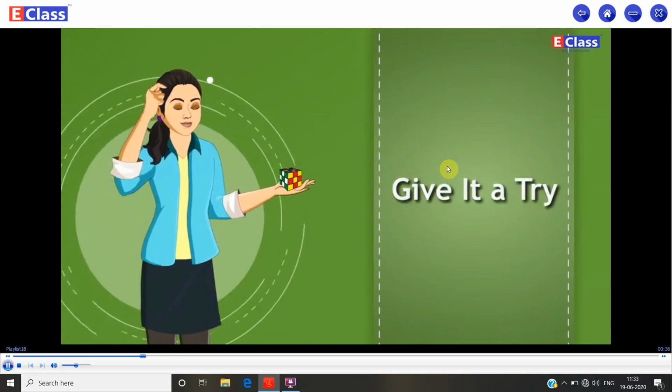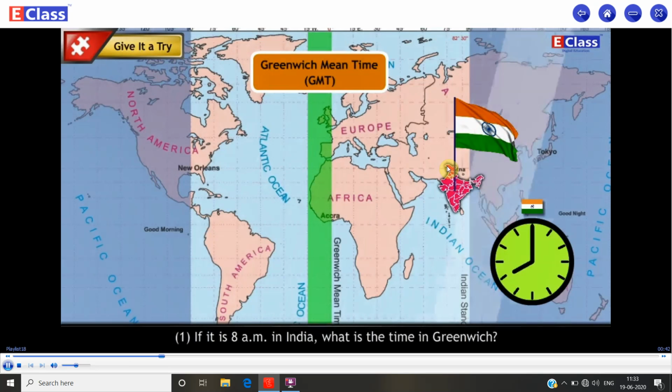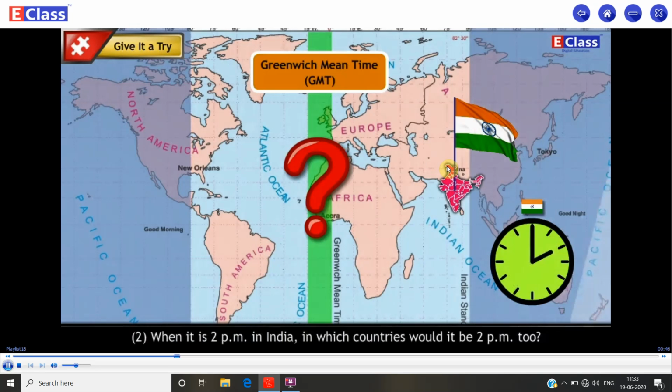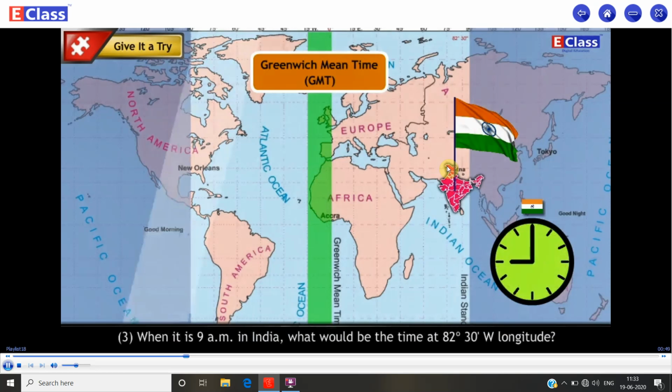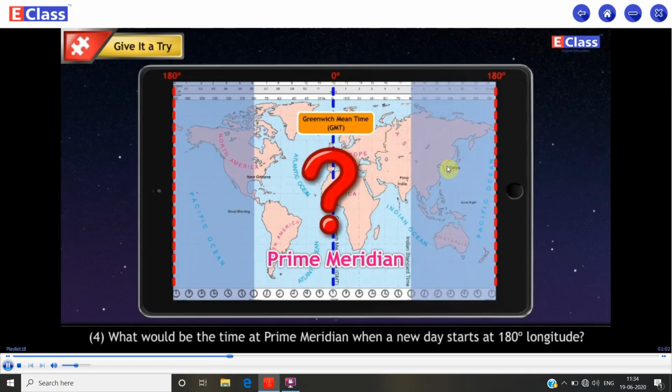Give it a try. If it is 8 am in India, what is the time in Greenwich? When it is 2 pm in India, in which countries would it be 2 pm too? When it is 9 am in India, what would be the time at 82 degree 30 minute W longitude? What would be the time at prime meridian when a new day starts at 180 degree longitude?